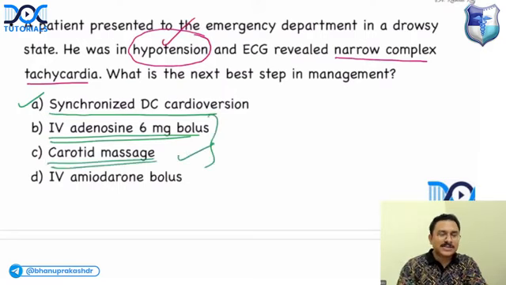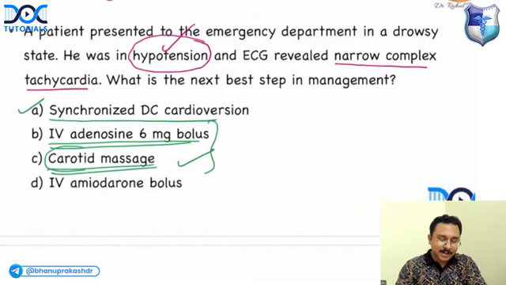First, you will give a carotid sinus massage. So if it is a stable narrow complex tachyarrhythmia, the first treatment that you will offer will be a carotid sinus massage. You will give a massage over the carotid artery. So where is the massage given? Between the angle of mandible and the upper border of thyroid cartilage. You will give the massage for about 3 to 10 seconds. This massage sometimes can revert the arrhythmia. If it is not responding with the massage, the next step is IV adenosine.